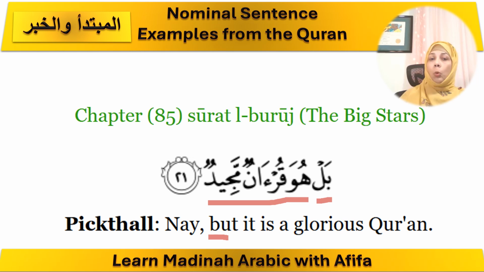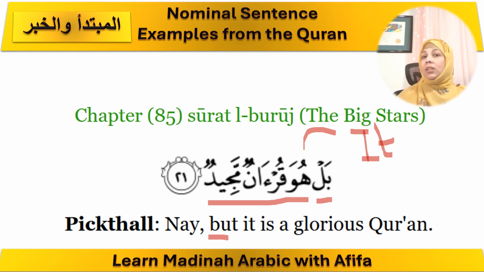Let's start with huwa. As we learned in our pronoun lesson, huwa can also mean it. So here the huwa serves as the mubtada of the sentence. It is the subject of the sentence. We are talking about it. Okay, so if you're quiet after saying it, the listener is waiting for more news about it. They want to know what it is that you want to tell us about it. So whatever you're going to say about it is the khabar, is the news. It gives more information about it.